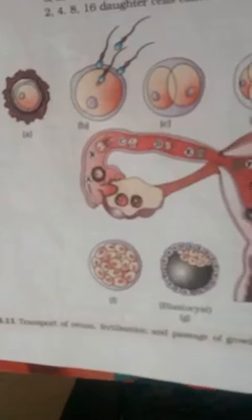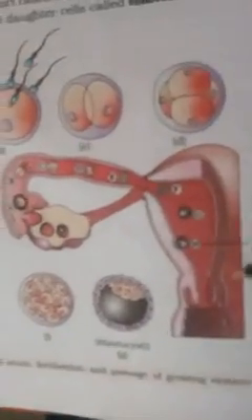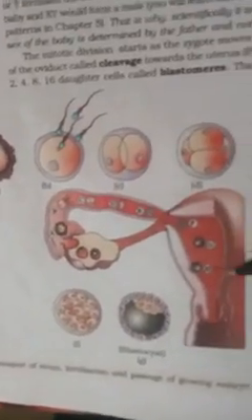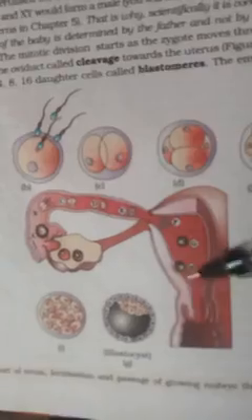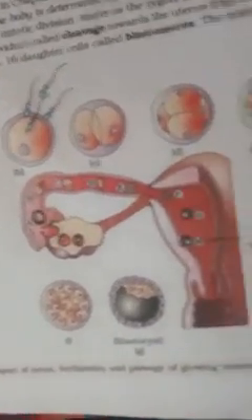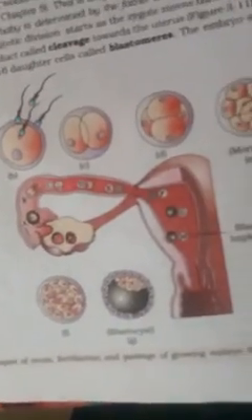The outer peripheral layer is called the trophoblast, and the other is the inner cell mass. This is the inner cell mass, the mass of cells which is called inner cell mass. This will be developing and forming the embryo, and this outer cell layer will be making the trophoblast. So this blastocyst will be coming and implanted and attached in the inner lining of the uterus, and this inner cell mass will develop into the embryo, and embryo formation will take place.